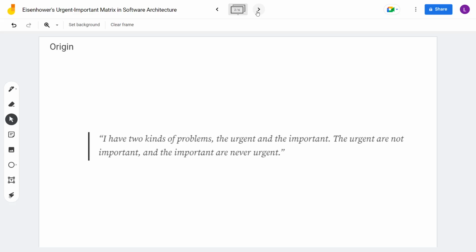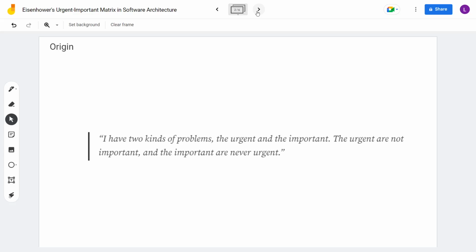What he's trying to say is that it is very easy to get distracted by tasks or problems that may seem important and urgent, but block our view of things that are important in the long run. So he said if a thing is urgent, it is not important, and if it is important, then it should never be urgent. It is true in the software development world also, as we will see.